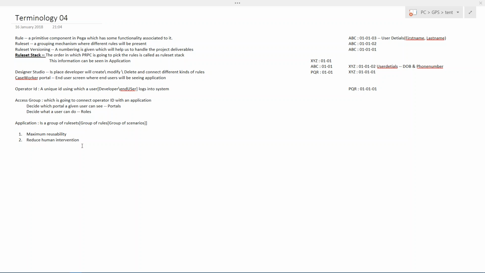Okay, so in this reusability concept, I'm going to introduce a concept called framework application and implementation application. So what do you mean by framework application and what do you mean by implementation application?